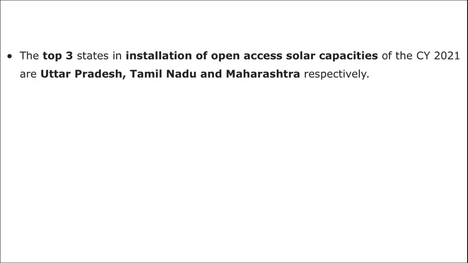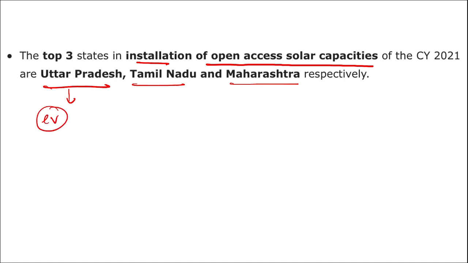The top three states then you need to remember in installation of the open access solar capacities are UP, Tamil Nadu and Maharashtra. In UP, remember, if we are talking about solar energy and electrification, most number of sales of electric vehicles are registered in UP. Alright. Then coming back, the top three states with the maximum number of installation of open access solar capacities are UP, followed by Tamil Nadu, followed by Maharashtra.